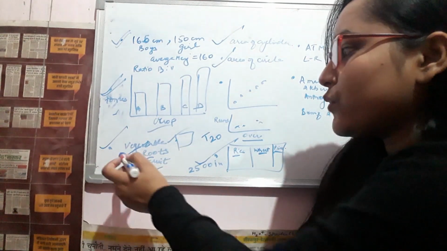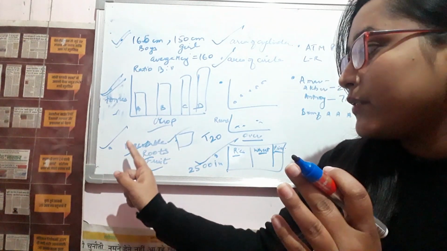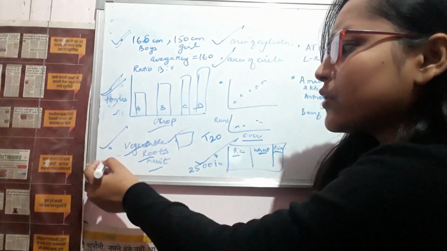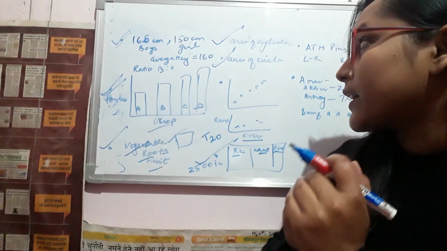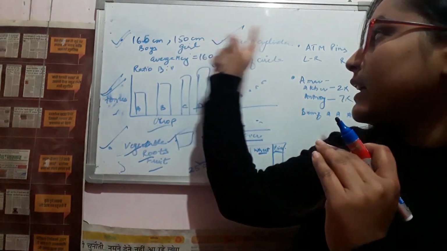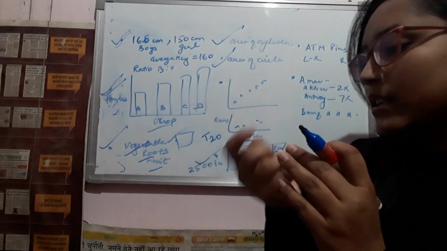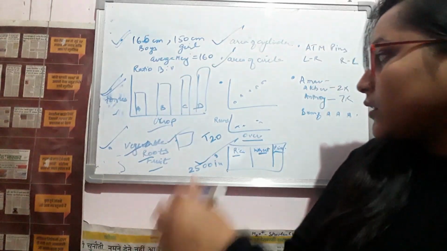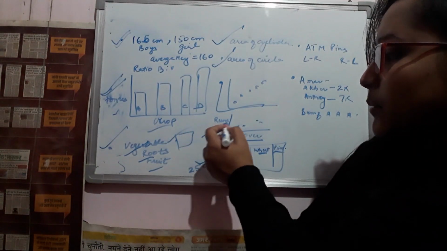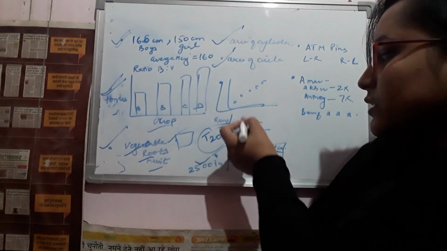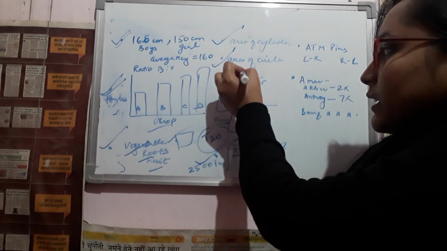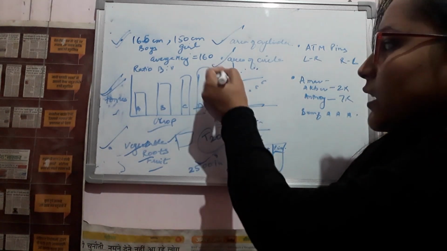And next question was for the Venn diagram. It was vegetable, root, fruit was given. So different Venn diagrams were given. So we have to match which one is correct. And next was for the area of cylinder, area of circle. And next is a graph was given for the runs and overs. It was a T20 match and we have to see which graph is correct. So it was varying with the runs and overs.